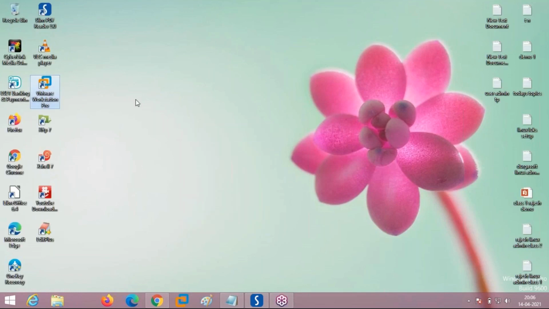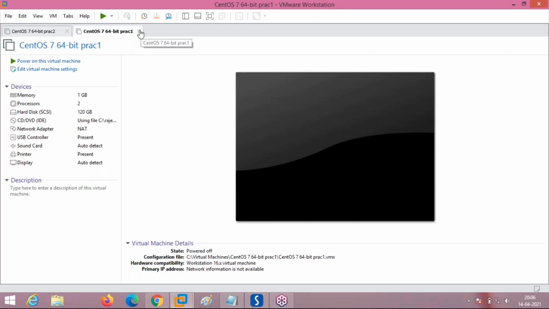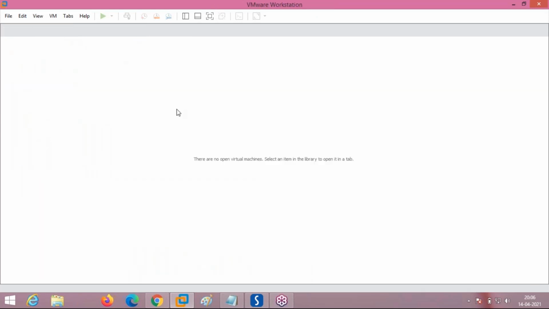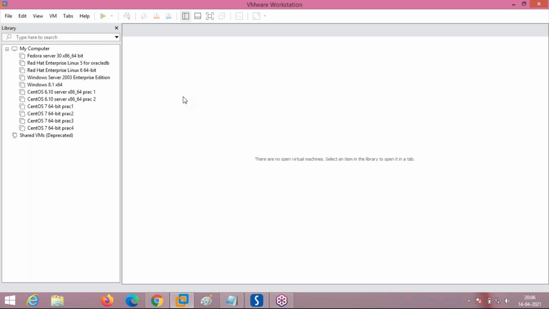So today we will see installation of the CentOS 7 operating system. While the operating system is being installed, it will take around 1 hour. In that meantime, while the operating system is installing in the background, we will see the Linux file system hierarchy and other topics.